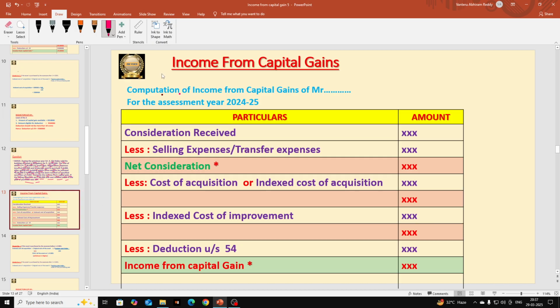What is the name of the assessee here? We have to see the question. The assessee name is Sri K. Giri Babu.